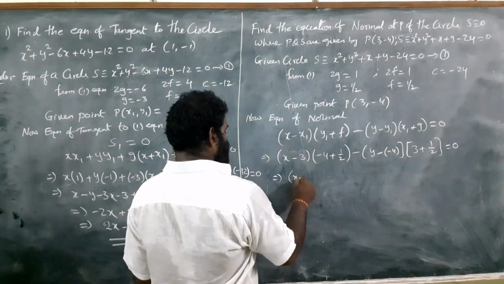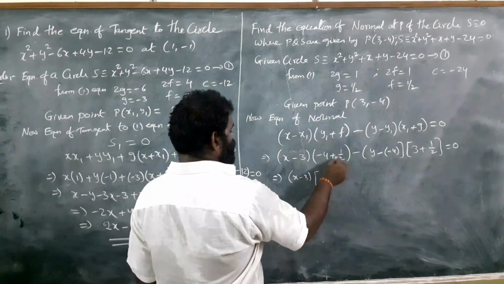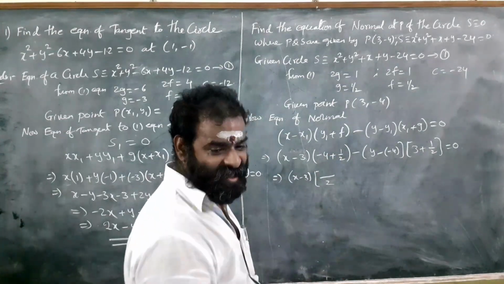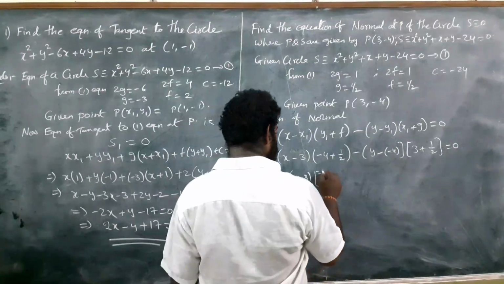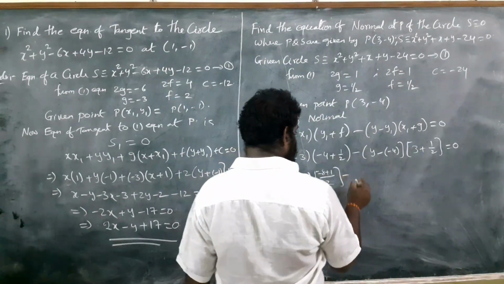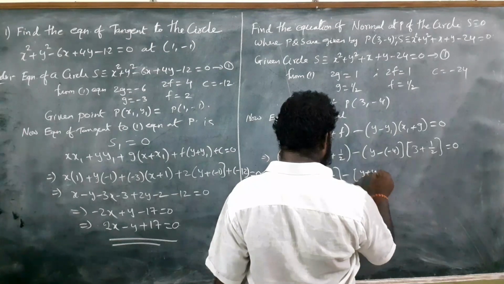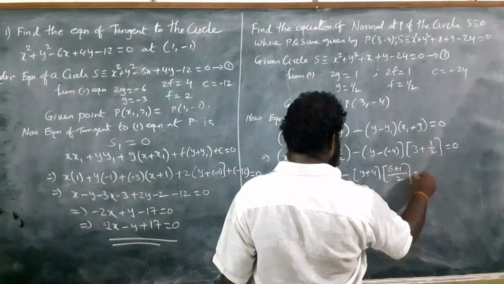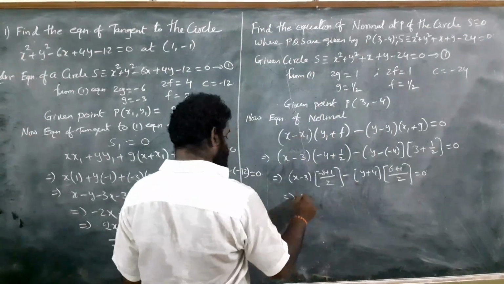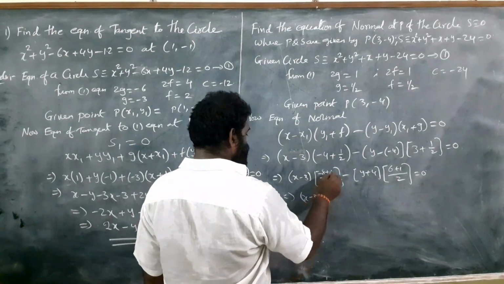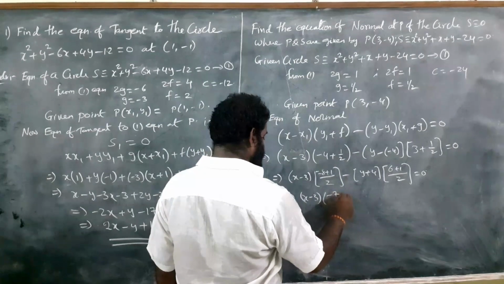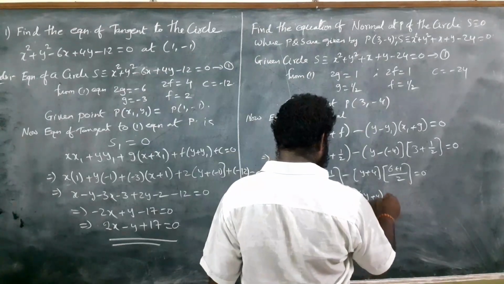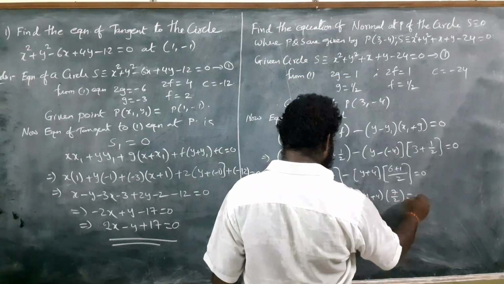Implies (x minus 3) into, first of all we have to simplify it. LCM is 2. 2 into minus 4, how much? Minus 8. Minus 8 plus 1, minus (y plus 4) into, LCM 2, 6 plus 1, equal to 0. Implies (x minus 3) into (minus 8 plus 1) by 2, which is minus 7 by 2, minus (y plus 4) into 7 by 2 is equal to 0.